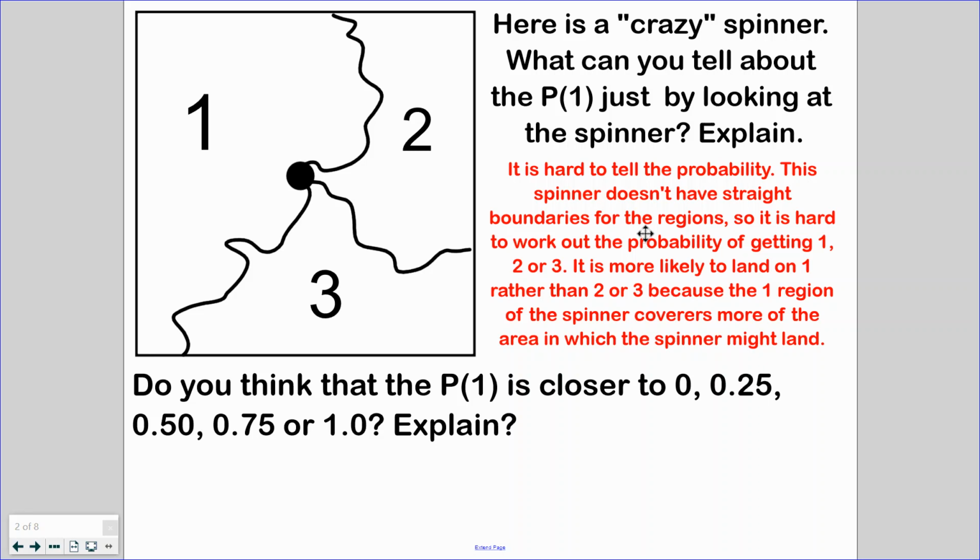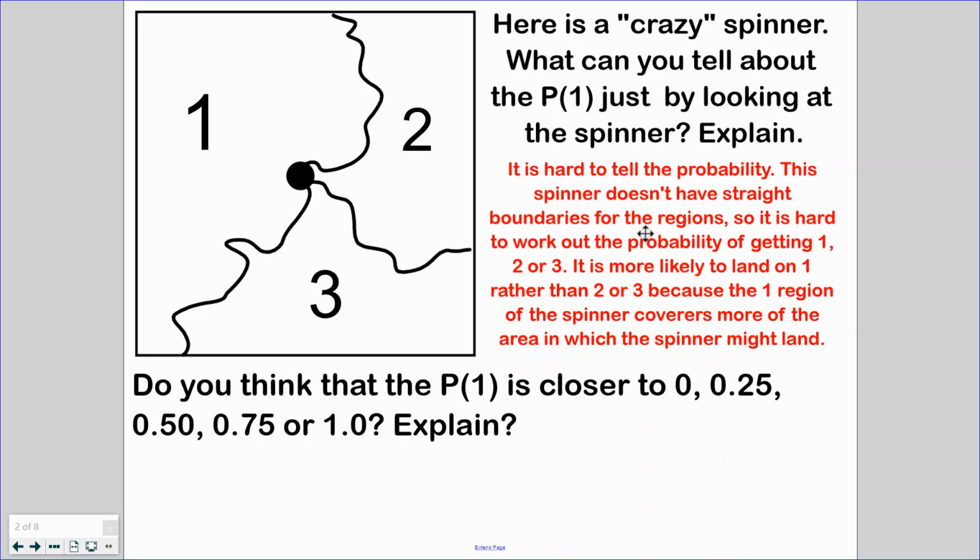The spinner doesn't have straight boundaries, so I didn't cut it equally into fourths or eighths or sixteenths, so getting an exact number is not possible. So it's hard to work out the probability of getting 1, 2, or 3. I am more than likely going to land on 1 rather than 2 or 3 because the region on the spinner for number 1 covers more area than it does for 2 or 3.